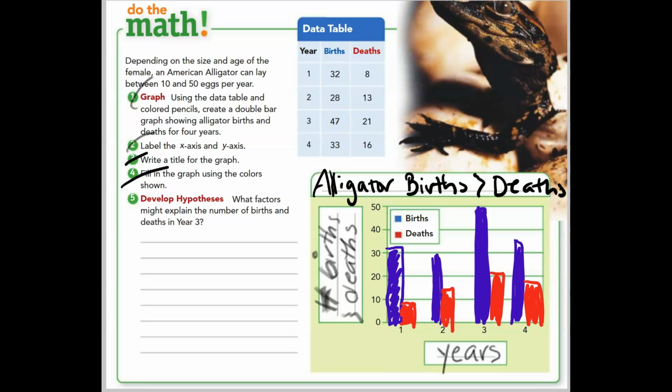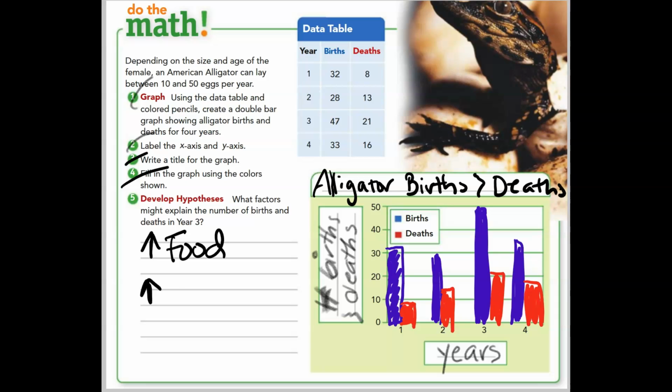Number 5 says, develop hypotheses. What factors might explain the number of births and deaths in year 3? What do you think? Well, maybe we had more food. Maybe a lot of food was in year 3 they didn't have before.